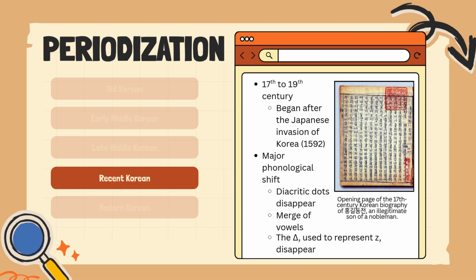Next is recent Korean. This occurs between the 17th and 19th century. During this period, we see a major phonological shift, with the diacritic dot disappearing, the merger of certain vowels, and the triangle that is used to represent the Z sound disappearing.